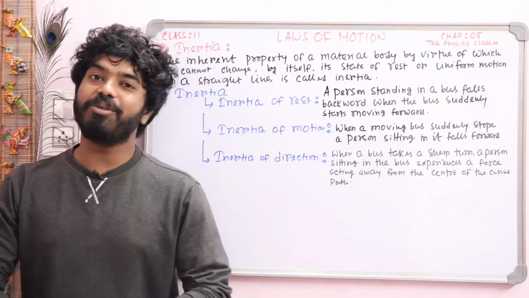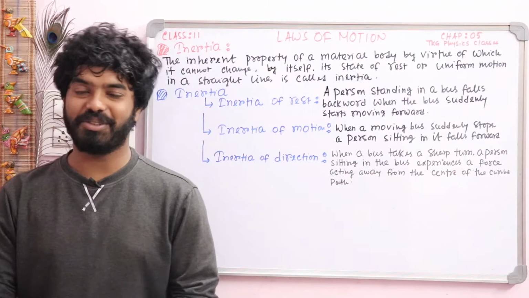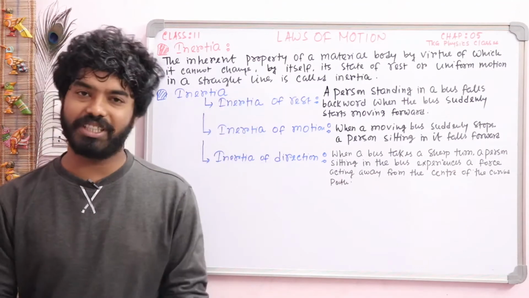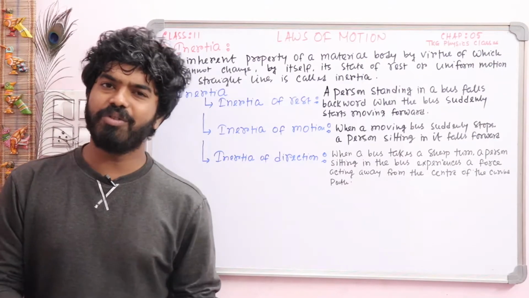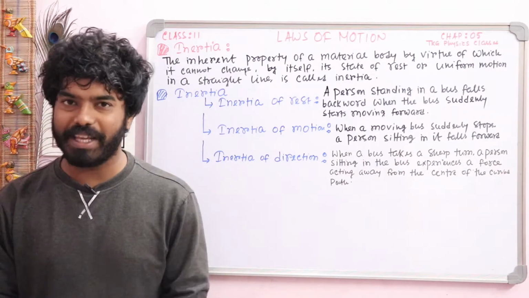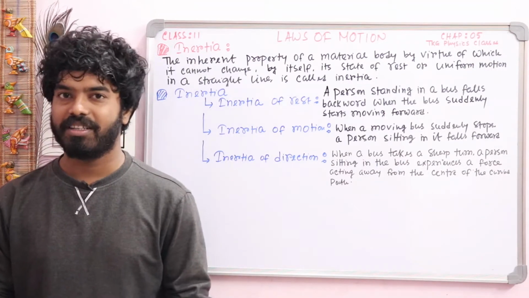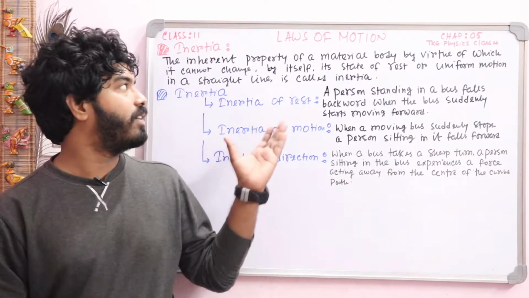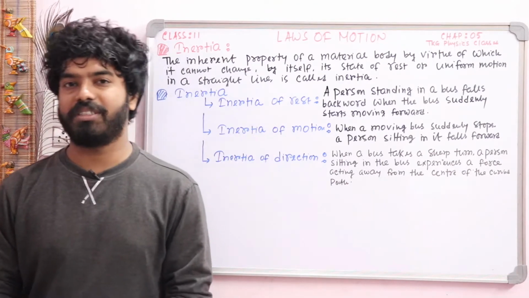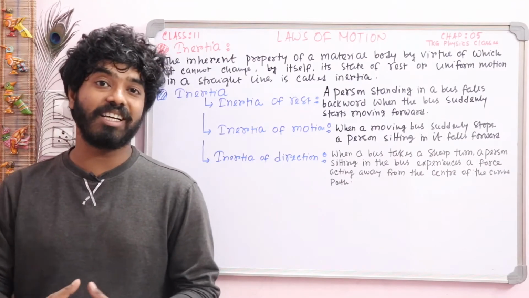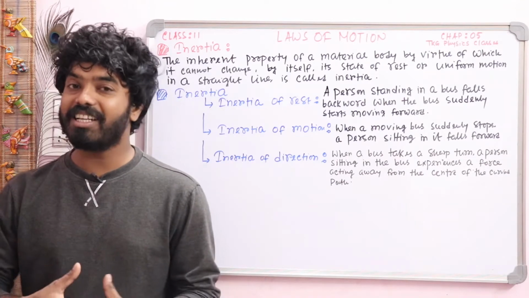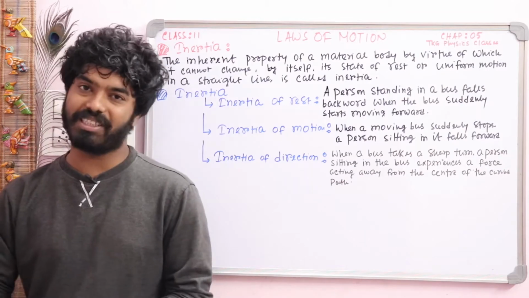So students, today we will start a new chapter, which is named Laws of Motion, and this is chapter number 5. All of you know we already completed motion in a plane, which is named vector. Now we will start our new chapter, that is Laws of Motion. You know, laws of motion are in the branch of classical mechanics, and classical mechanics is an old branch of physics.